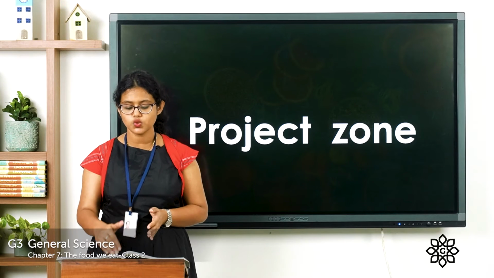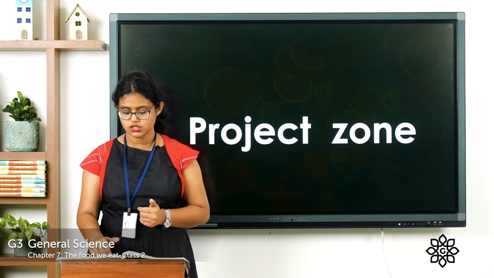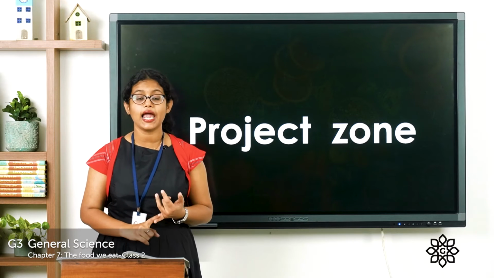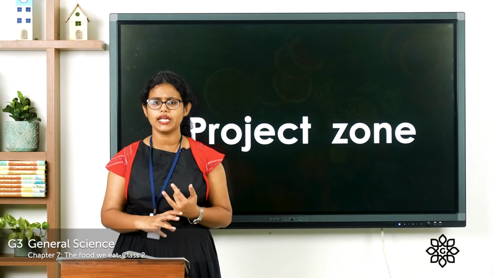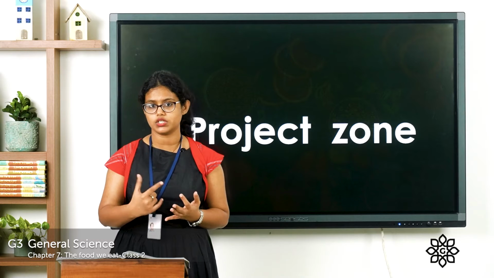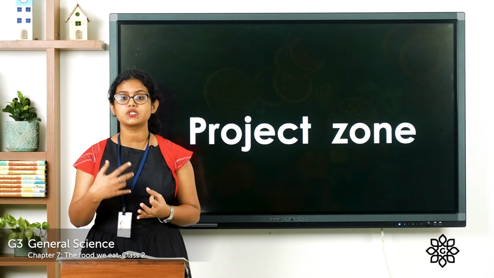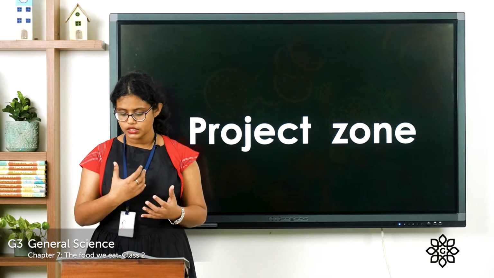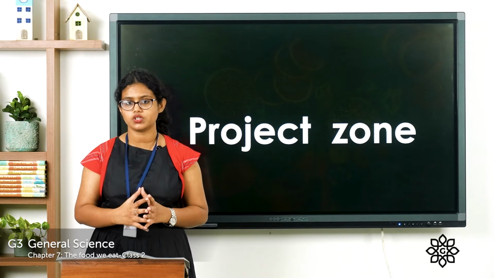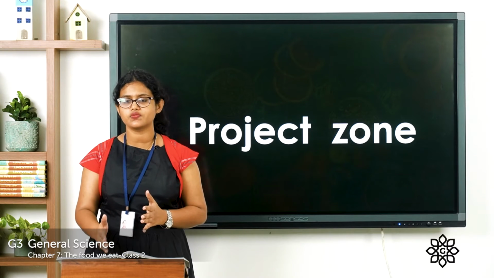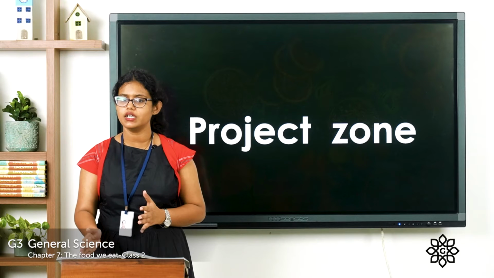What do you have to do? You have to group these food items. So first one, food that helps me grow. Food that helps us grow, they are rich in proteins, right? Then food that helps me work, that are rich in carbohydrates. So you have to group these food items in the given table.